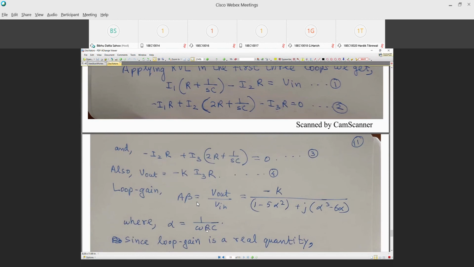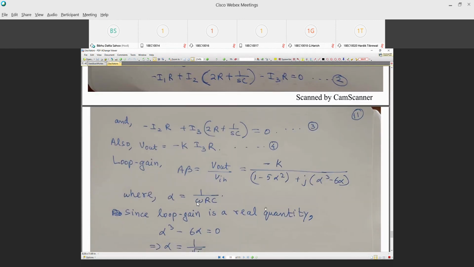Okay. Now, the loop gain has to be a real quantity. Why should the loop gain be a real quantity?